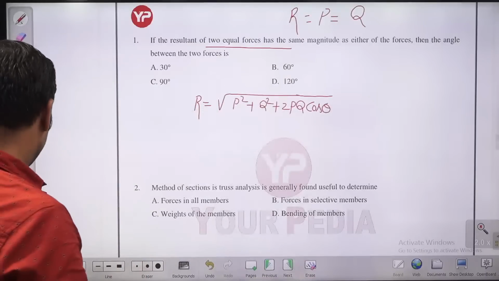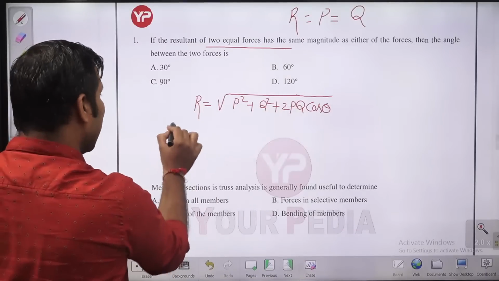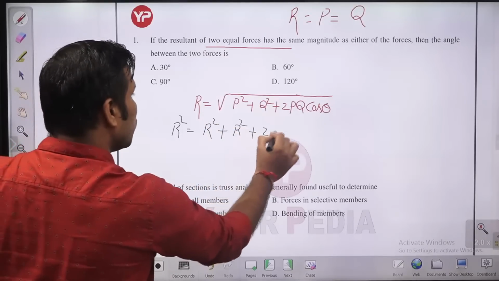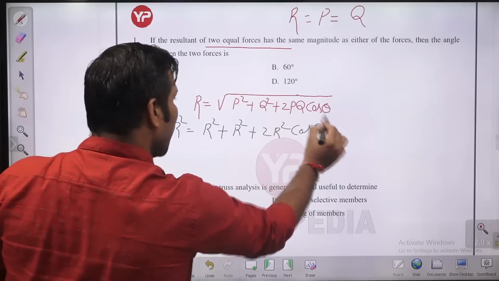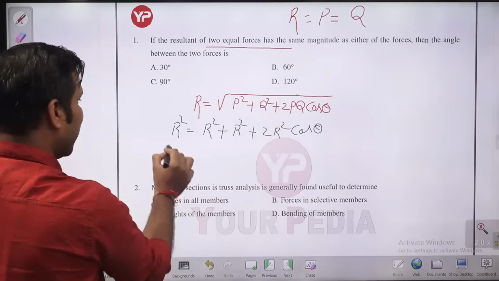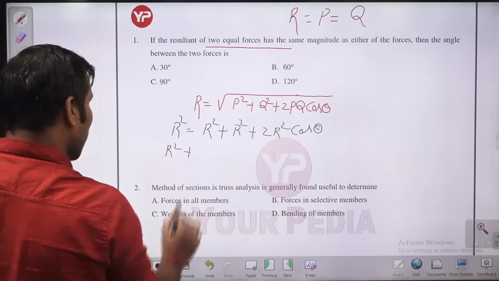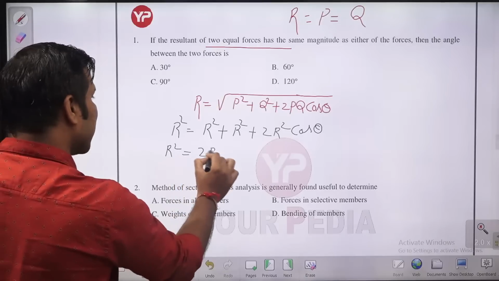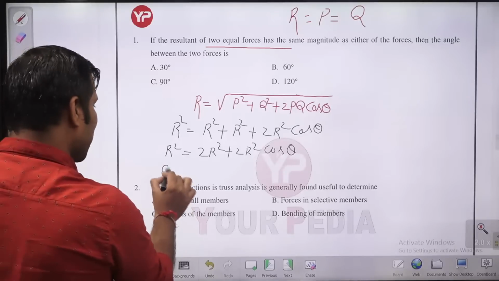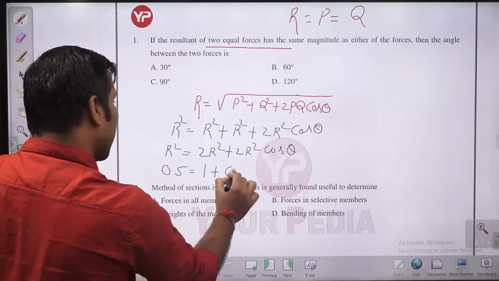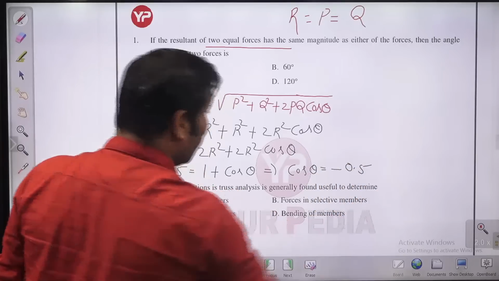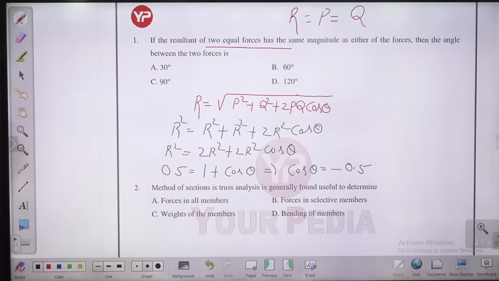Now if you go with that, taking square on both sides, resultant square equals R square plus R square plus 2R square cos theta. Further, what will you get from this, guys? You can take R square common, so R square equals 2R square plus 2R square cos theta. Solving this, you will get 0.5 equal to 1 plus cos theta, or cos theta equal to minus 0.5, guys. Don't make the mistake. Cos theta equal to minus 0.5.